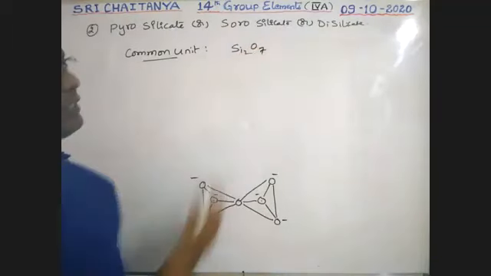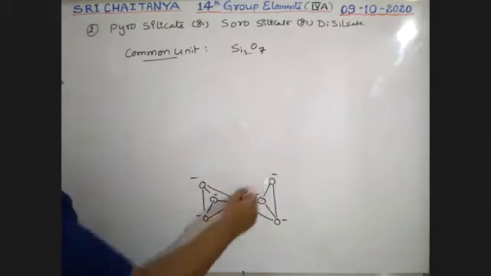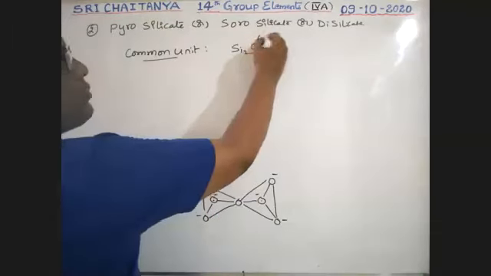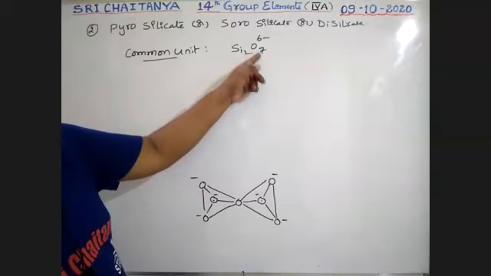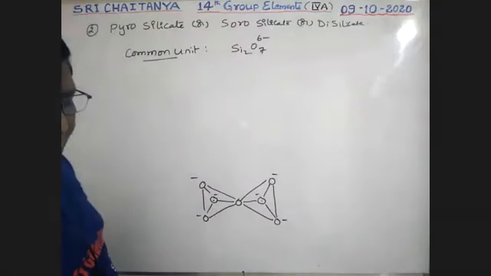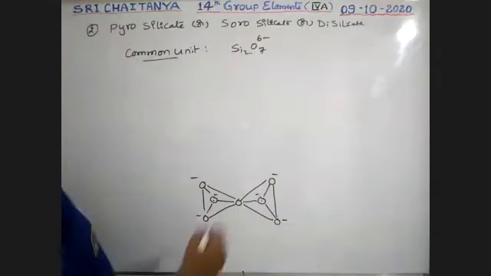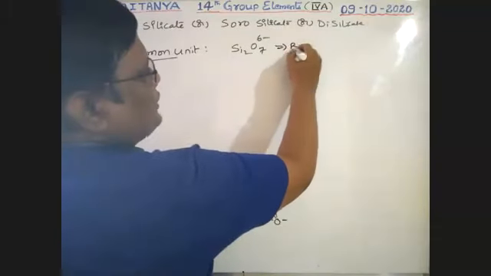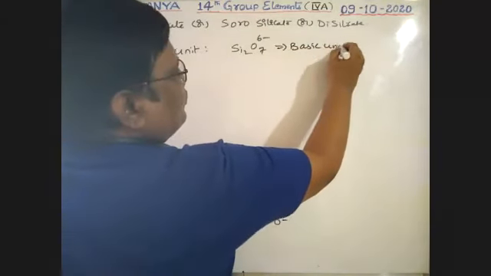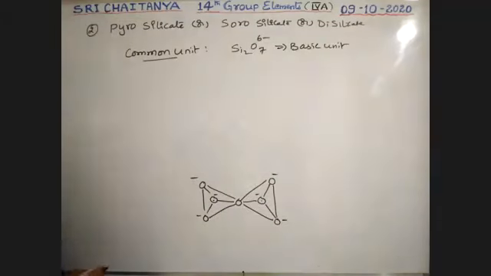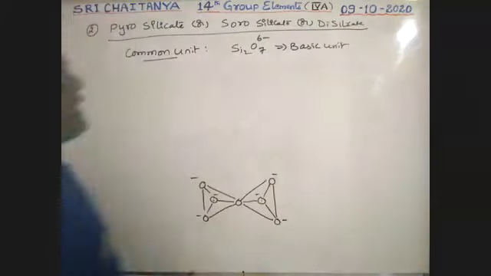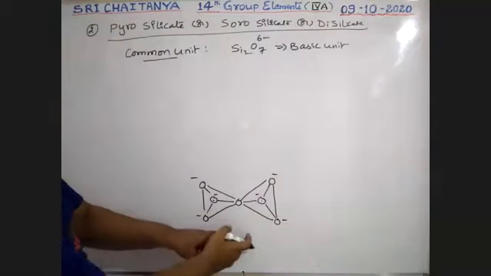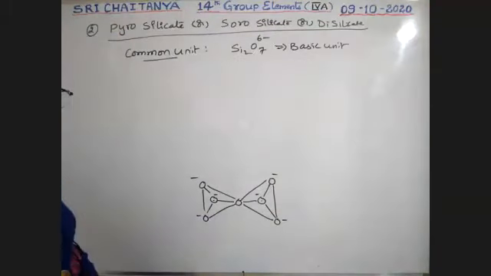Oxygens 7. Charge: 1, 2, 3, 4, 5, 6, so 6 minus. So Si2O7 6 minus is the common unit, or basic unit, for the pyro, soro or disilicate. It is the structure of disilicate.